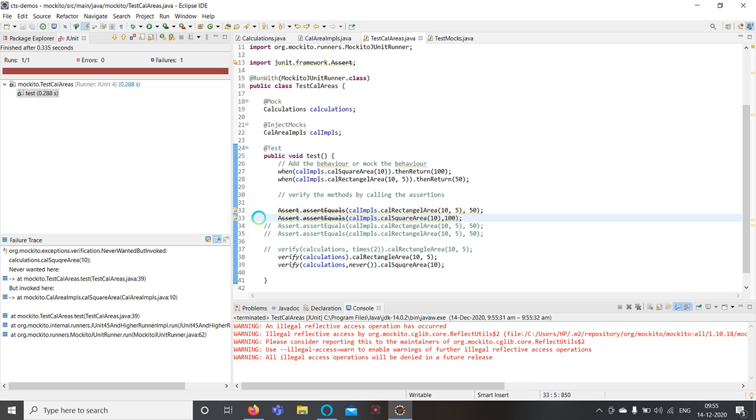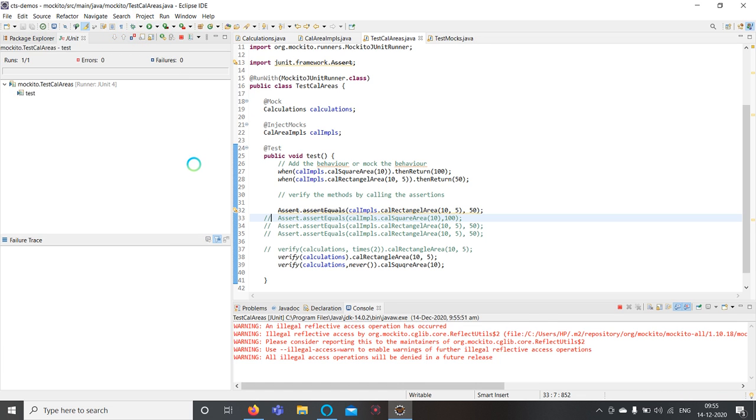So you have to comment this. When I comment this and run this method again, it is passed. So in this way we can clearly specify any number of times whether the given method is to be called, or whether the method should not be called at all, by using this Mockito verifying behavior.